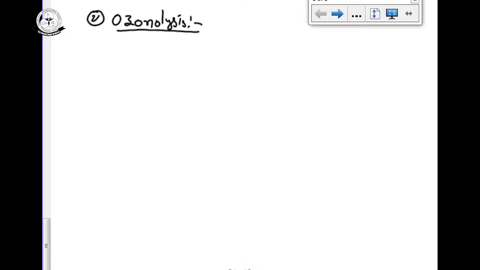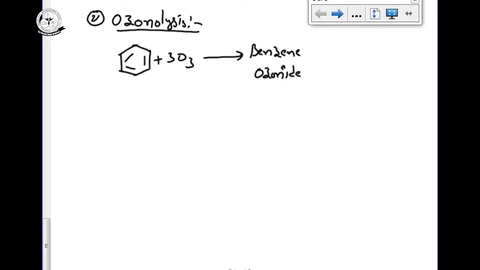Just once you have to refer to that. 1 mole of benzene on reaction with 3 moles of ozone gives benzene ozonide. This benzene ozonide on further hydrolysis in presence of zinc gives aldehydes or ketones. Already we saw aldehydes previously.